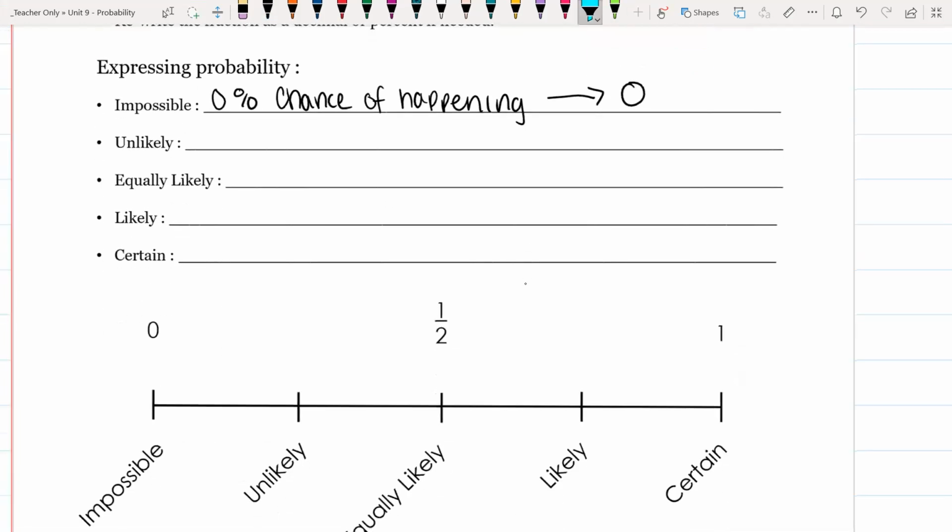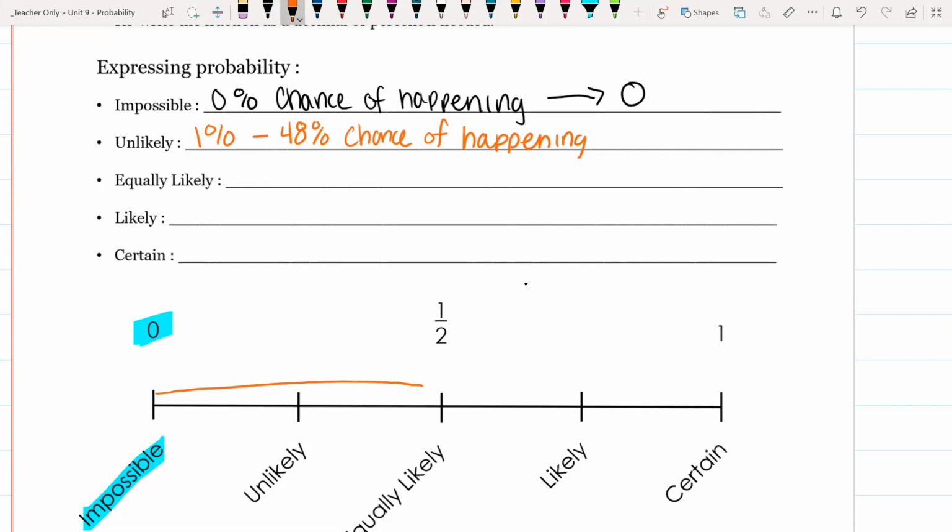So that's right here. Impossible is 0. Unlikely has a 1% to a 48% chance of happening. So it can go anywhere from here all the way up to about 48%. So from 1 to 48 is all unlikely.